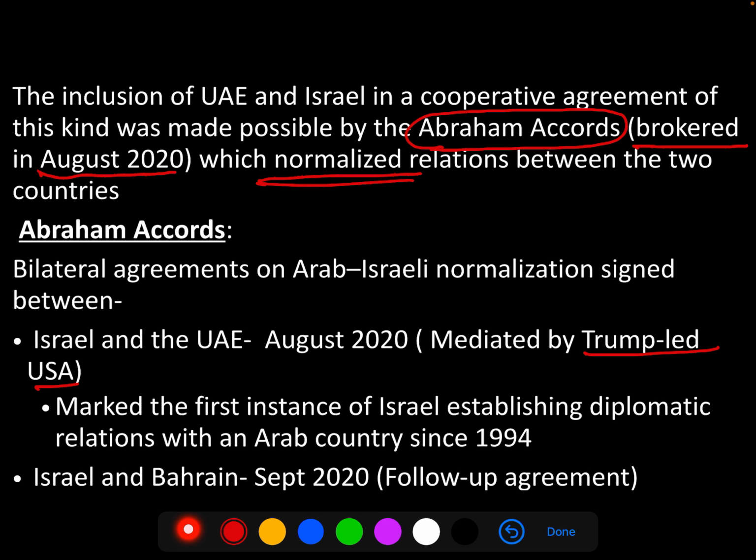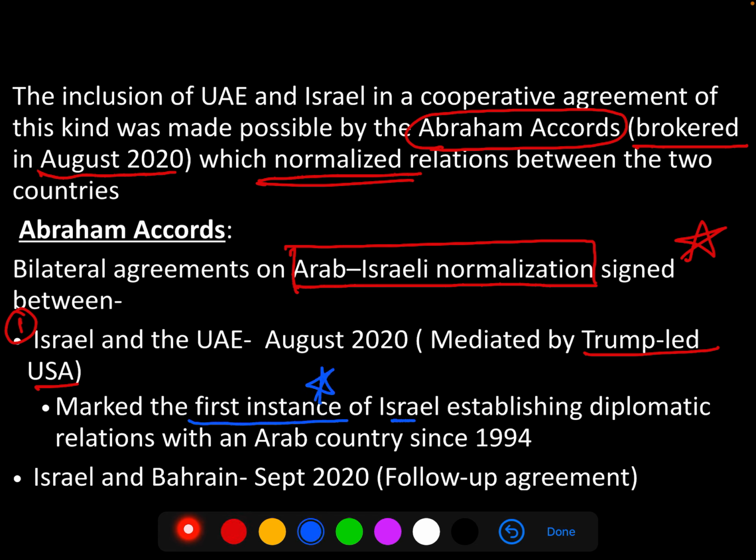Abraham Accords are bilateral agreements on Arab-Israeli normalization. Very, very important. Arab-Israeli normalization, which was signed between first Israel and UAE. Israel and UAE signed this bilateral agreement, bilateral meaning between two countries, in August 2020, and this was mediated by Trump-led USA. Now, this is very, very important. Why? Because it marked the first instance of Israel establishing diplomatic relationship with an Arab country since 1994.